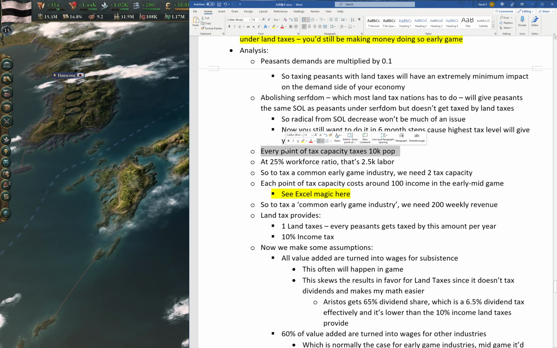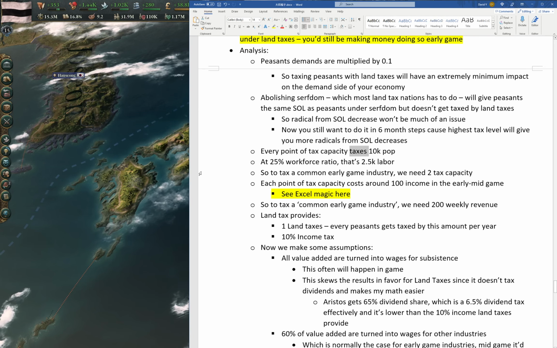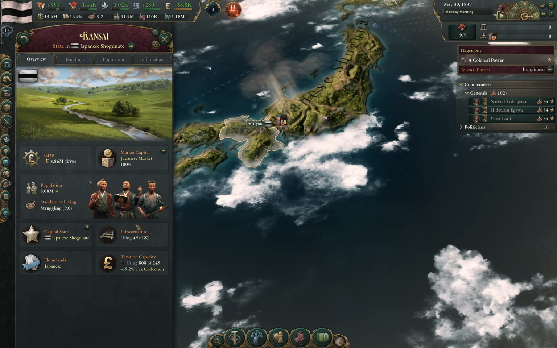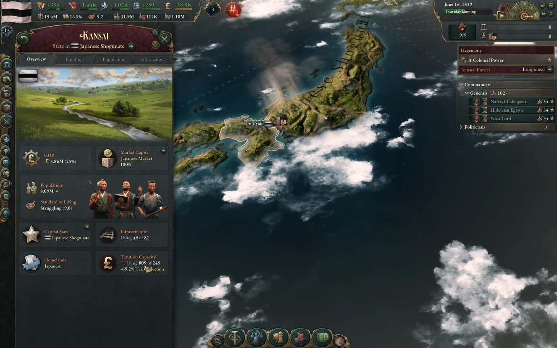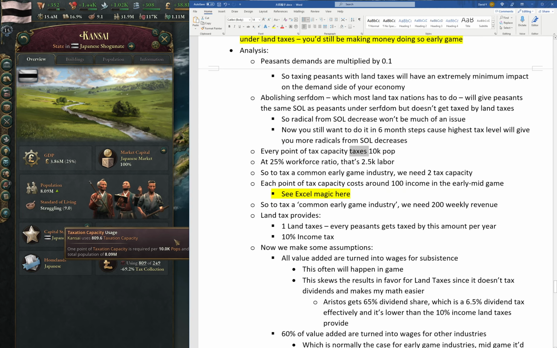And moving on, now we're talking about tax capacity. Every point of tax capacity can tax 10,000 pops. We can see here, 10,000 pops requires 1 point of tax capacity. So in turn, that will mean that to tax a common early game industry, we need 2 tax capacity, because under a 25% workforce ratio, which is what most nations start with, 10,000 pops is 2.5k labor, right? And a common early game industry requires 5k labor. So 2 tax capacity for 1 common early game industry.